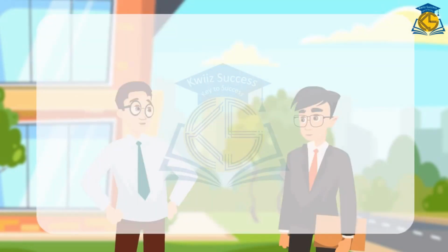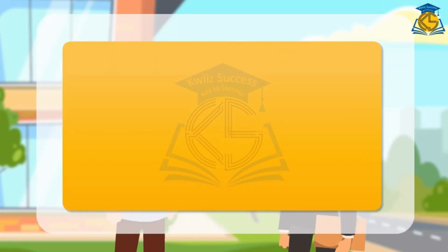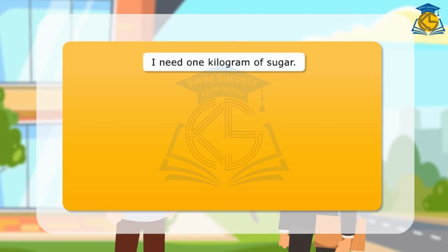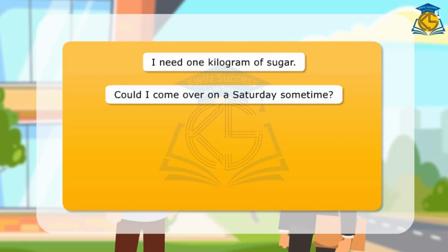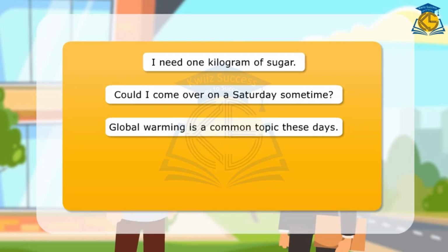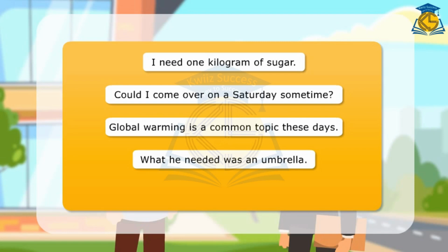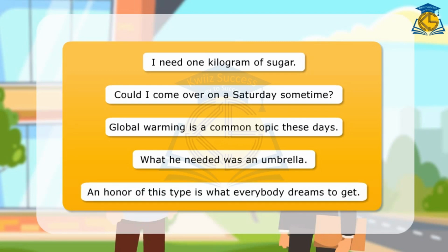Here are a few more examples of sentences with a, an and one. I need one kilogram of sugar. Could I come over on a Saturday sometime? Global warming is a common topic these days. What he needed was an umbrella. An honor of this type is what everybody dreams to get.